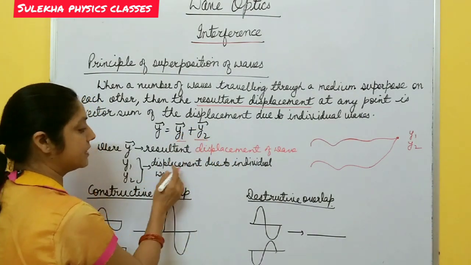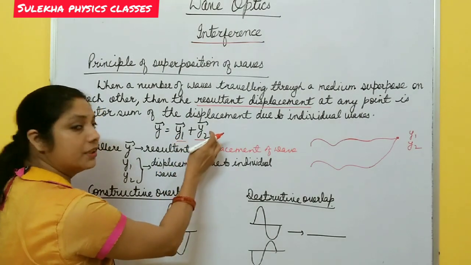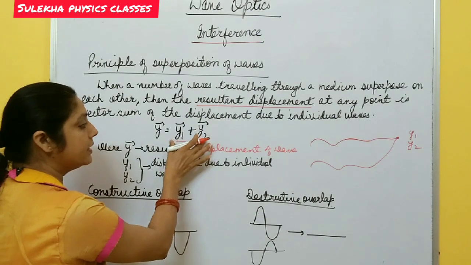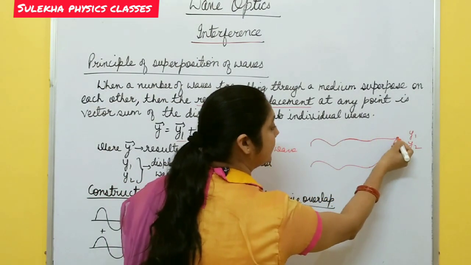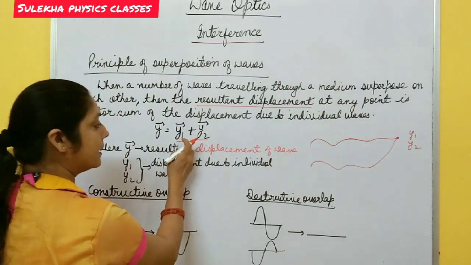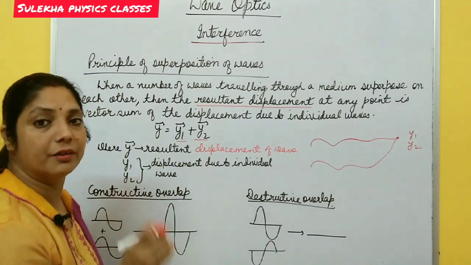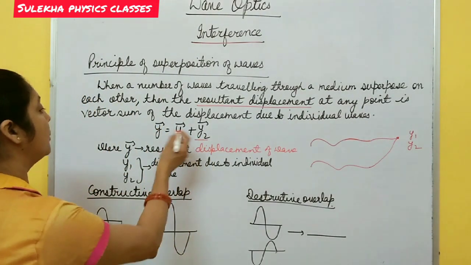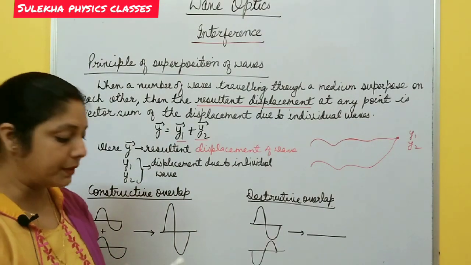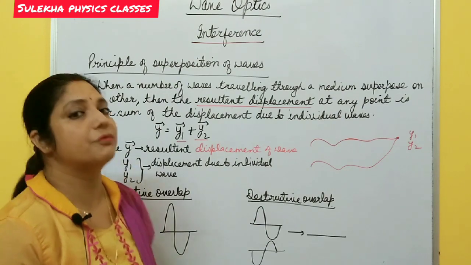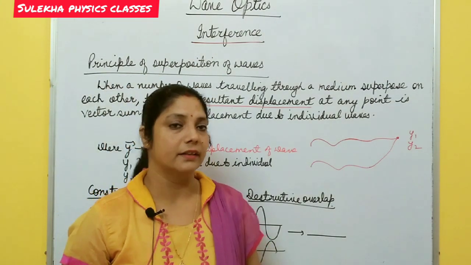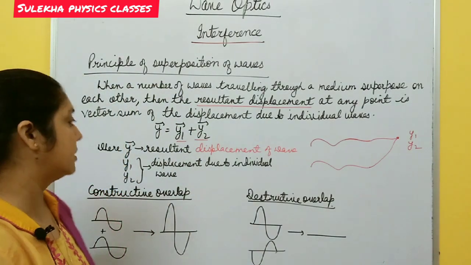This y1 is the displacement due to the first wave, this y2 is the displacement due to the second wave, and the total displacement at this point is the resultant displacement of the wave. So y equals y1 plus y2. This is the superposition principle, and it is very important when you study interference, right? So it is used there.